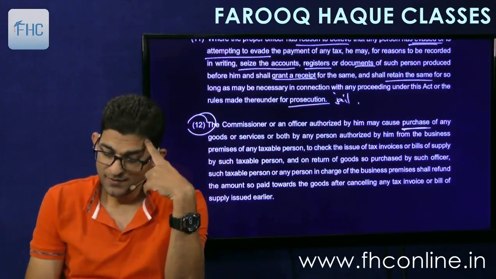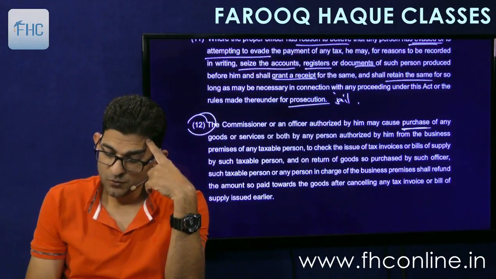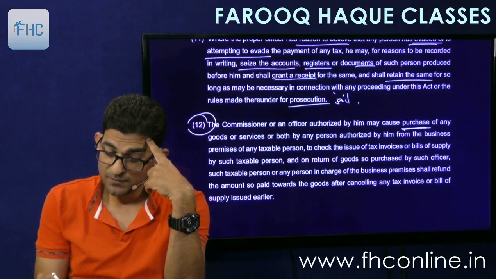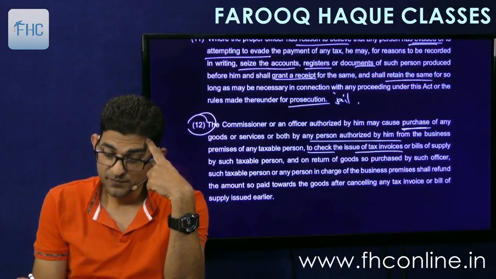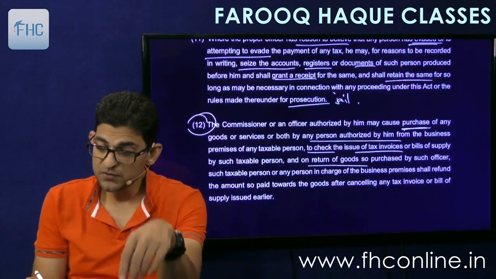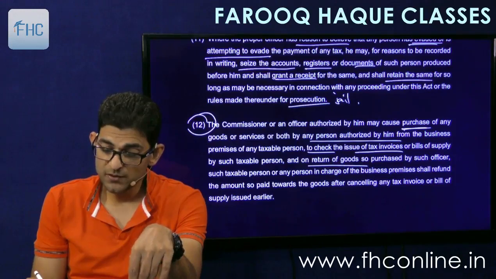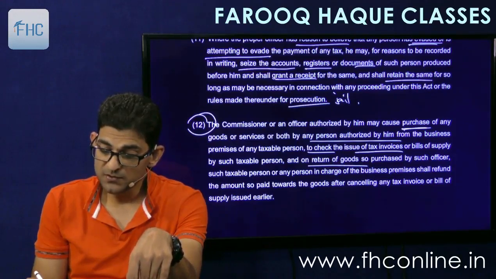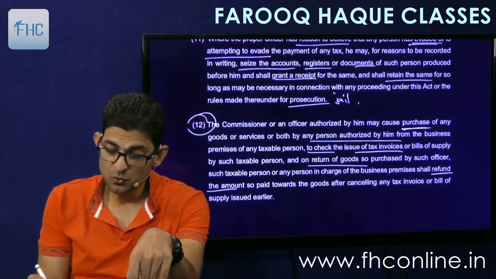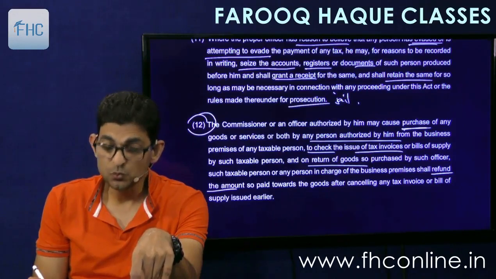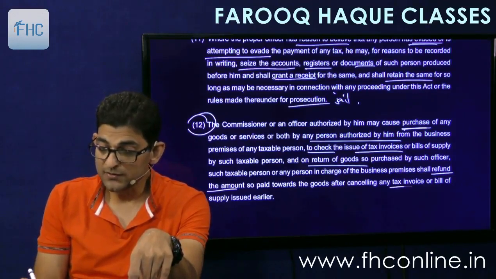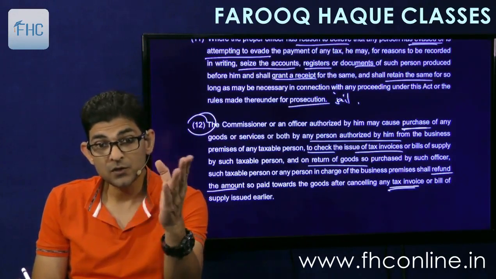So that is given here, that the commissioner or the officer authorized by him may cause purchase of any goods or service or both by any person authorized by him from the business premises of any taxable person to check the issue of tax invoices or bill of supply by such taxable person, and on return of goods so purchased by such officer, such taxable person or any person in charge of the business premises shall refund the amount so paid towards the goods after cancelling any tax invoice or bill of supply issued earlier. So they have the right to cancel the tax invoice or bill of supply and return the goods.